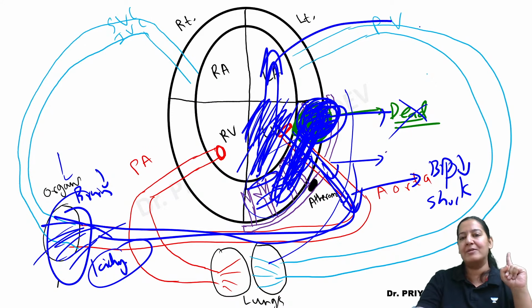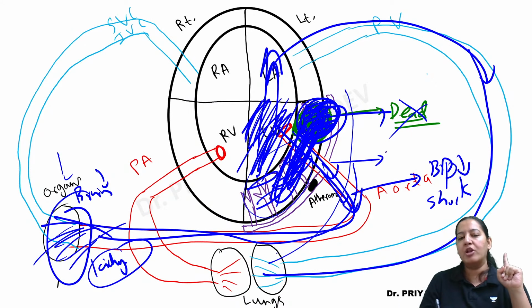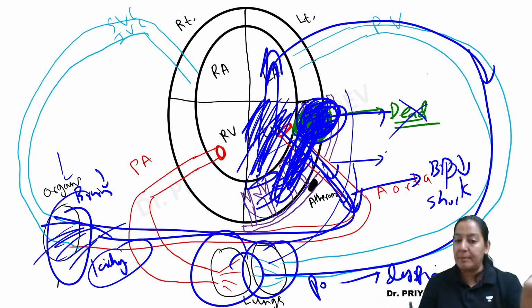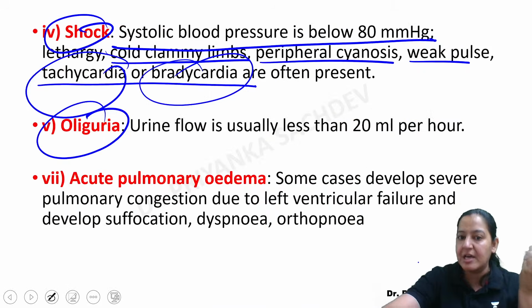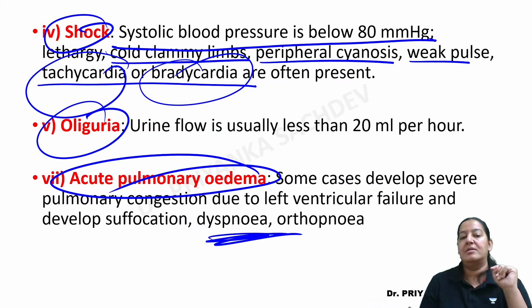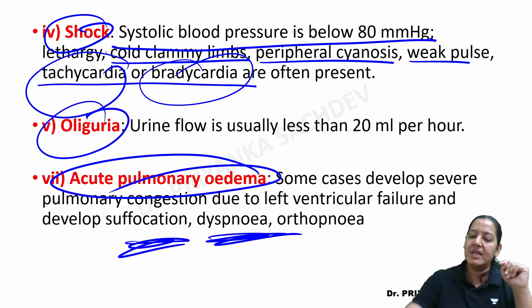The left auricle, the blood is going in the pulmonary vein. From the pulmonary vein, all the blood is going into the lungs and causing edema in the lung. So pulmonary edema leads to dyspnea because of the backflow of the blood and the patient can't breathe. The patient has breathing difficulties, dyspnea, suffocation. So these are the clinical features.